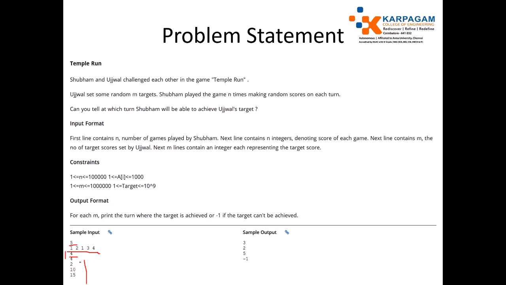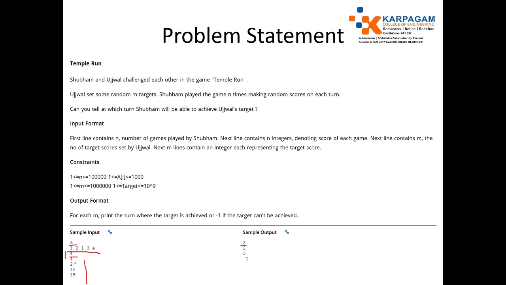So the next m lines contain an integer representing the target score. These are the target scores. The output will be, for each target, to print the turn, that is, in how many turns you will reach the target.